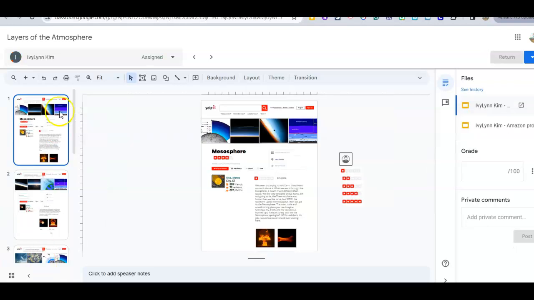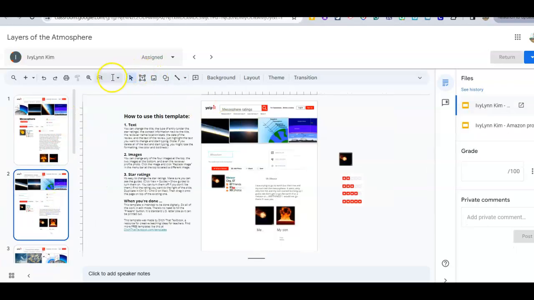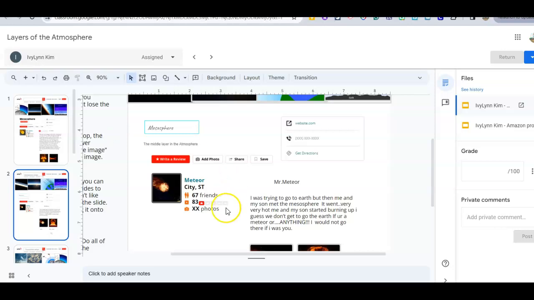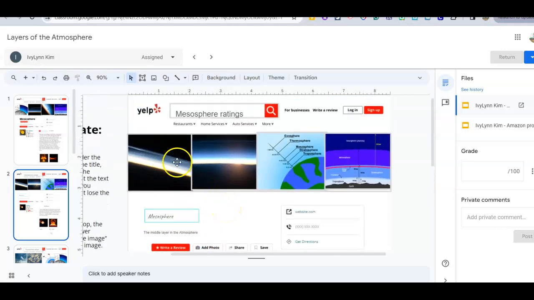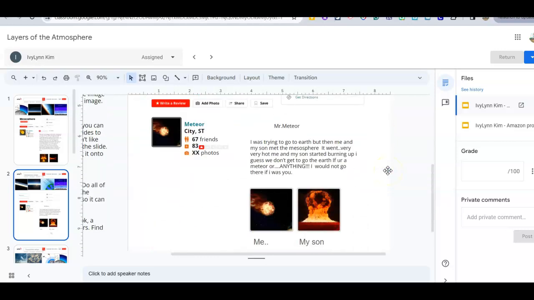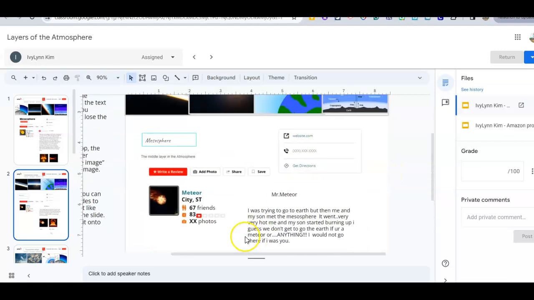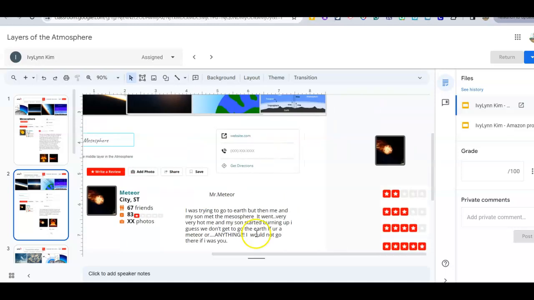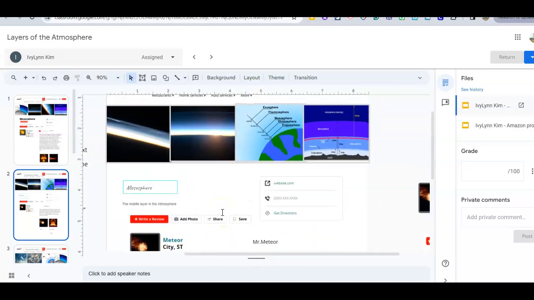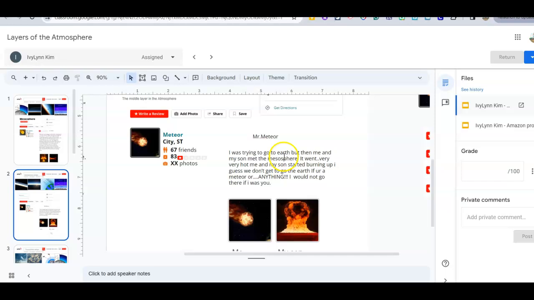So I'm going to pull up another person's. Let me make it a little bit larger so you can see it. Notice how they have the pictures of the mesosphere up here. I like that. They left the mesosphere. I don't see the ratings. That's fine. You don't have to have that. I was trying to get to Earth, but me and my son met the mesosphere. It went very, very hot, and we started burning up. I guess we won't do anything on Earth. Makes sense.